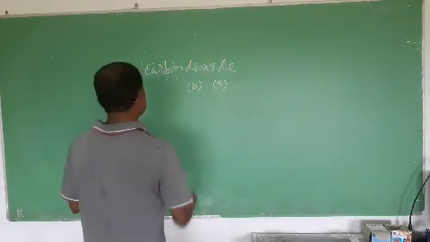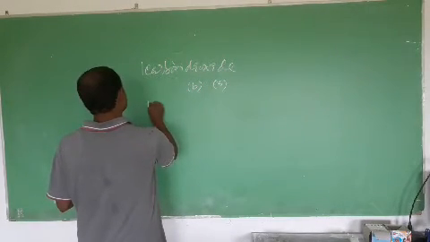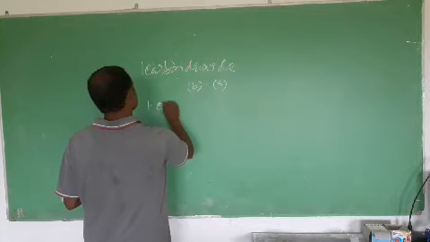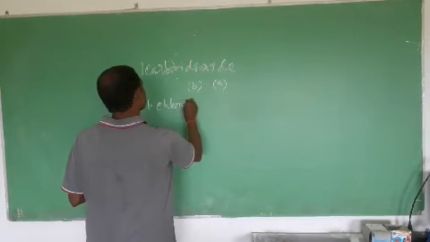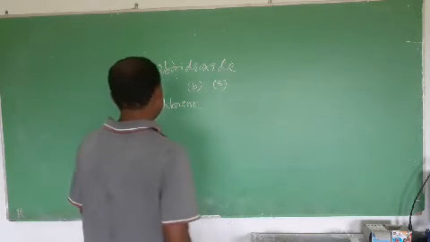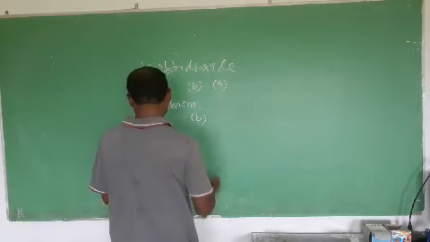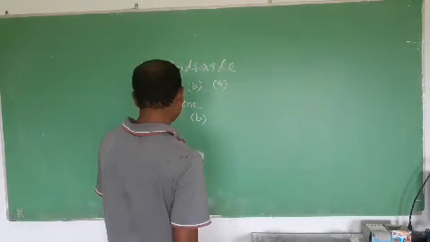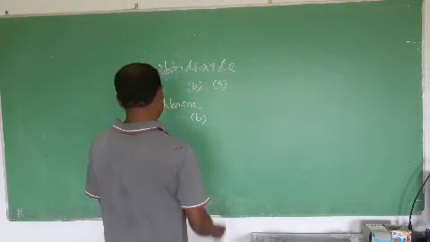Okay, next come to chlorine. Chlorine is also a non-metal, so we have to write option B, and it is found in gaseous state.